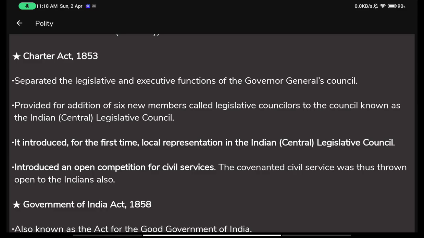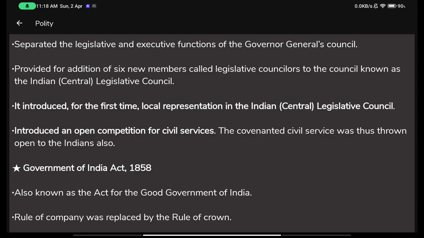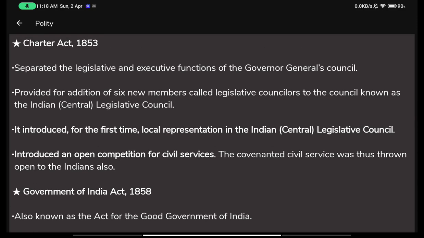The Governor General's Council was separated into two, one which had the legislative powers, the other which had the executive powers. It provided for the addition of 6 new members called legislative councillors to the council known as the Indian Legislative Council, Central. So now this was for the center, obviously that's why the word central is written here. So it said that 6 new members will be in the Governor General's Council, and these will be called legislative councillors. And this would be included in which council?